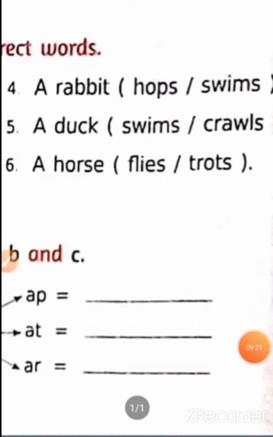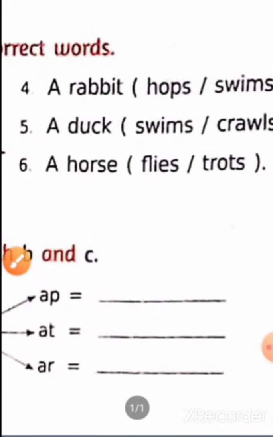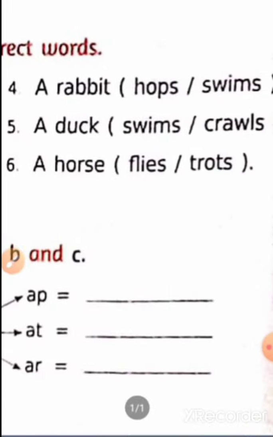Okay, now we came to the fourth one, a rabbit hops or swims. A rabbit jumps. And what is the meaning of hop? Hops means jump. So circle the hops here. Now the fifth one, a duck swims or crawls? A duck swims.